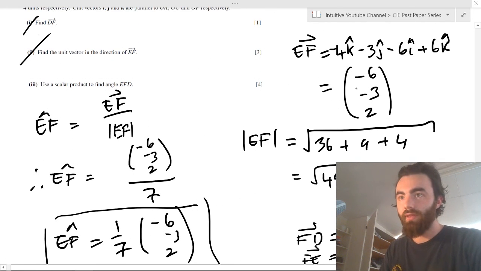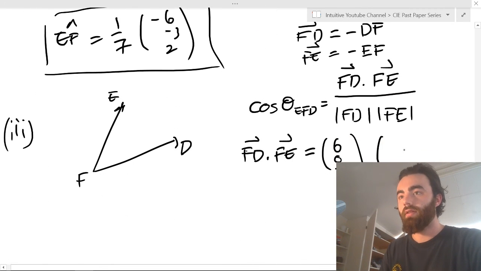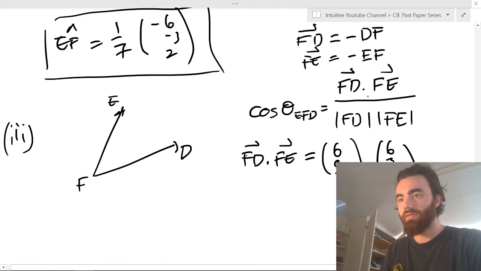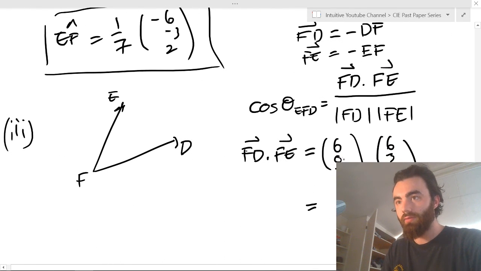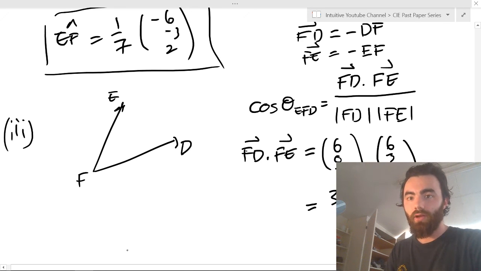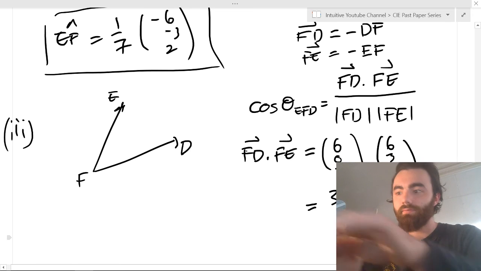And EF is this, minus 6, minus 3, 2. So the negative of that would be 6, 3, minus 2. Yep, just the negative of that. And that equals 6 times 6 is 36, plus 0, plus minus 2 times minus 2 is plus 4. So this equals 40.